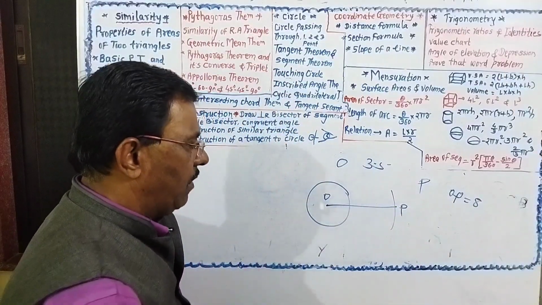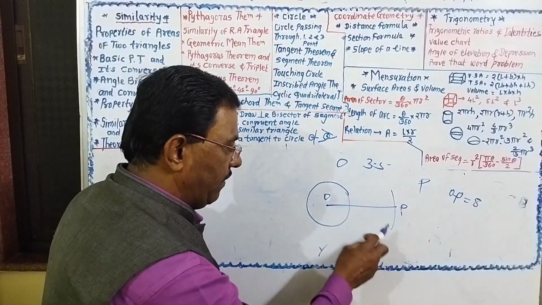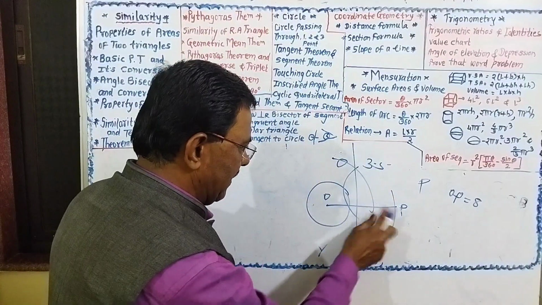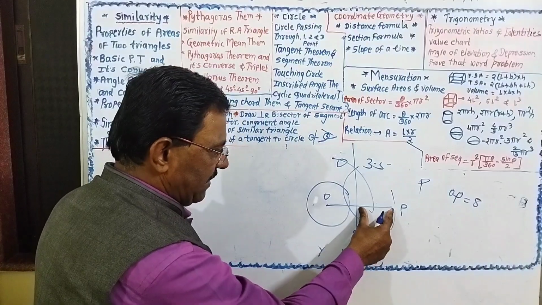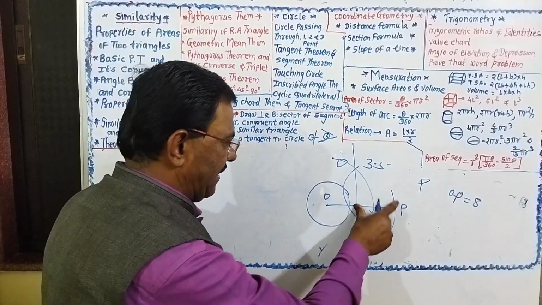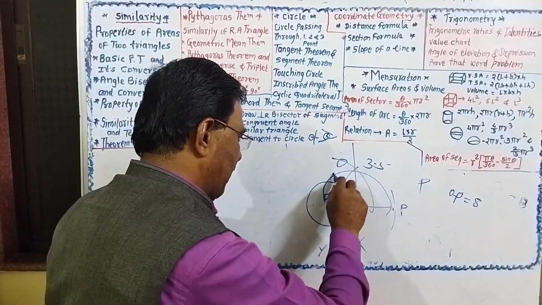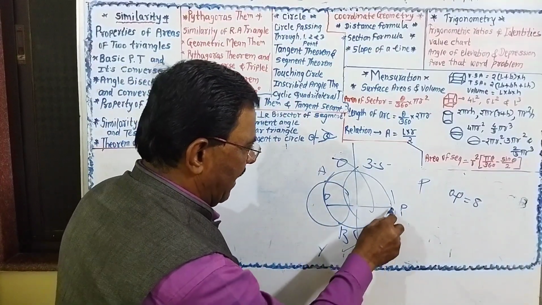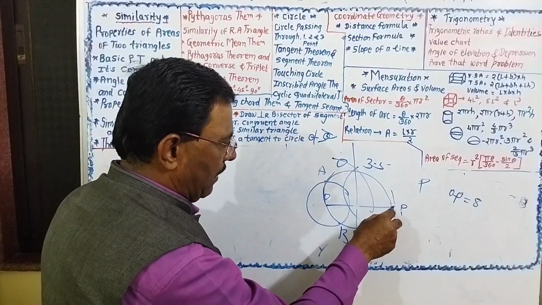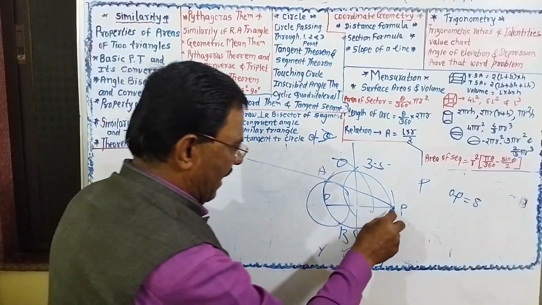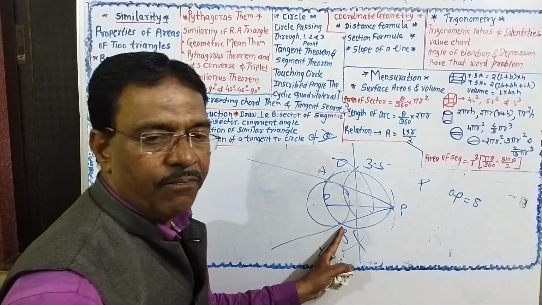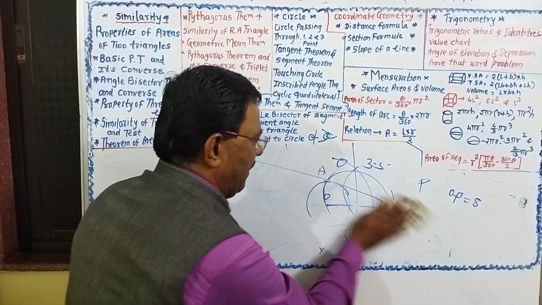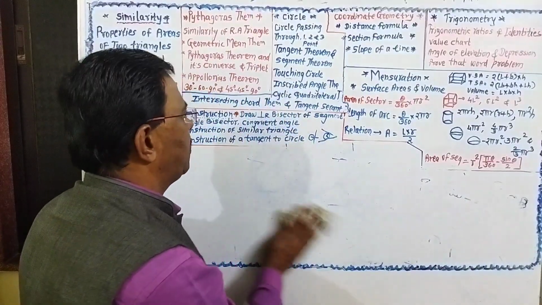Then can you draw the perpendicular bisector of OP? This is the perpendicular bisector of OP, so this distance is the same. By taking this radius, can you construct the circle which touches the circle at the points A and B? Now can you draw the ray passing through the points PA and the ray passing through PB? This is the tangent passing through the exterior point. So this is a very important question for construction.